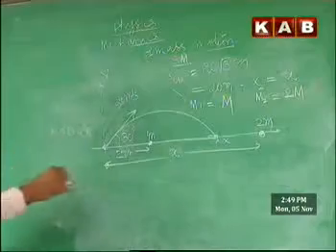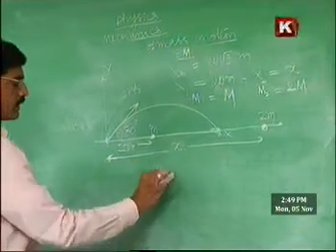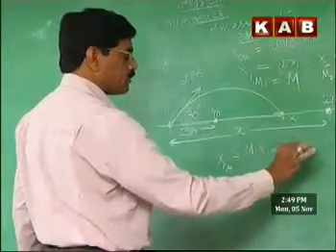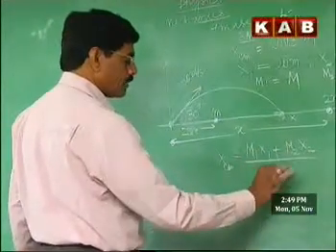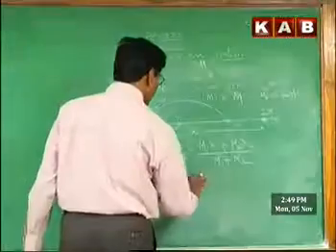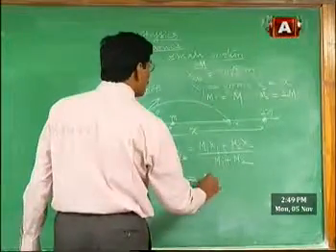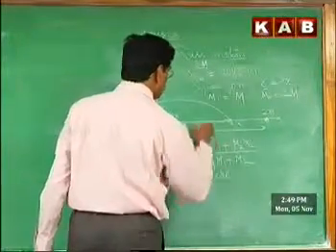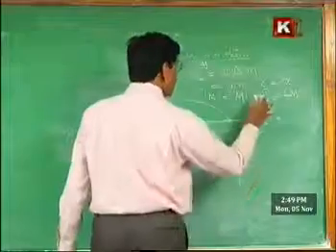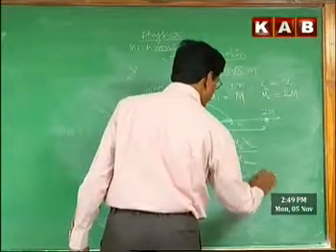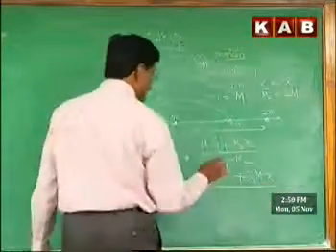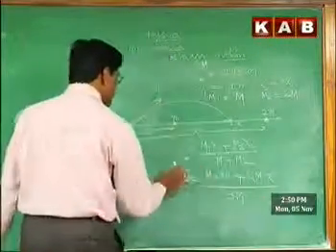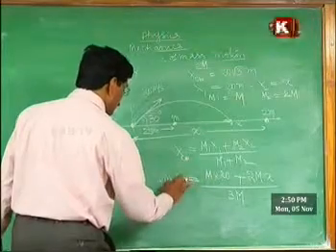As per the definition, xcm is equal to m1 x1 plus m2 x2 by m1 plus m2. From this, m1 is m into 20, x1 is 20 meters, plus m2 is 2m into x, divided by m1 plus m2 which is 3m, and xcm is 20 root 3.